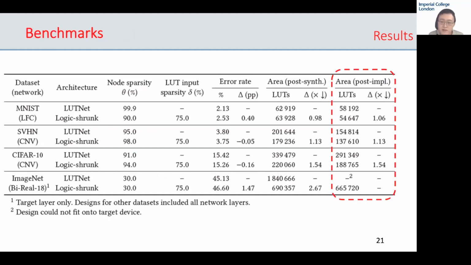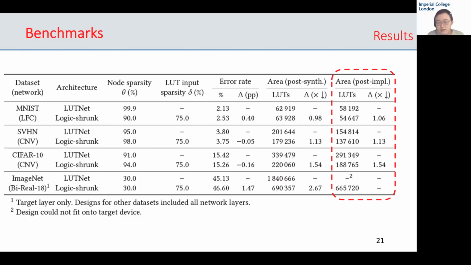To show the generality of logic shrinkage, we performed experiments using multiple DNN benchmarks, ranging from small-scale MNIST to large-scale ImageNet. In this table, we show the post-implementation LUT requirements of each of these model dataset combinations, comparing the pre- and post-shrinkage architectures. For CNV classifying CIFAR10, our use of logic shrinkage saw an area reduction of 1.54 times.